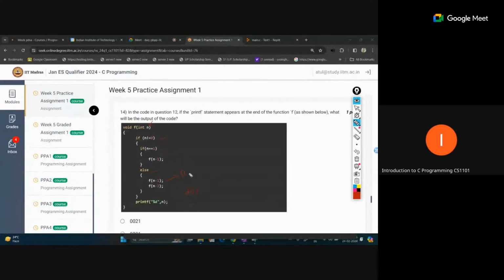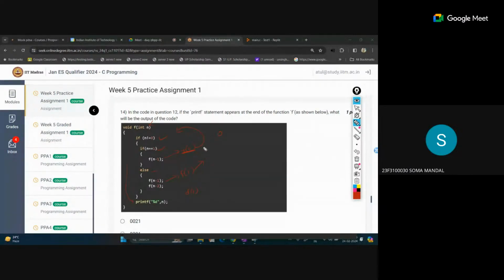So this is now f1, and we are calling the same function again with n equal to 1, so again this condition is true and this is true. And we are calling f0 from here. So the next call, this if condition is not true, and then we will move to the last print statement. So 0 will be printed first by this call. Now this 0 is printed.